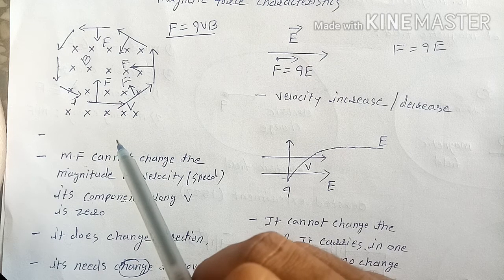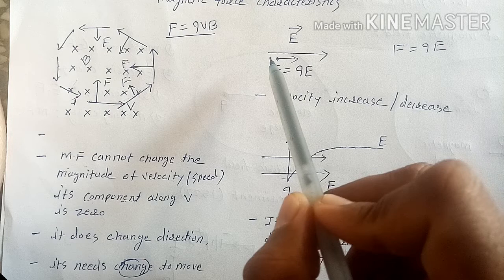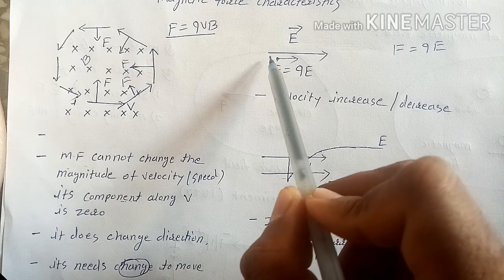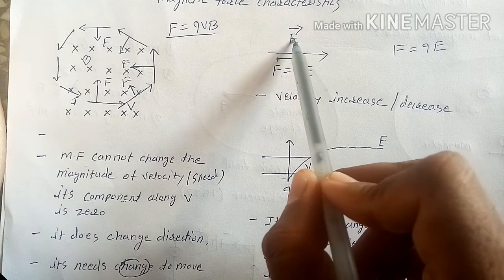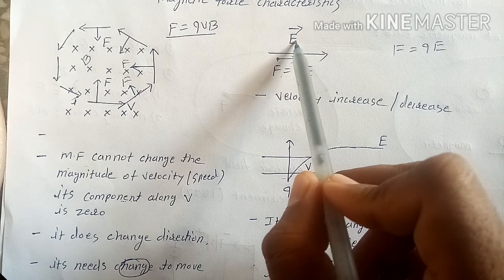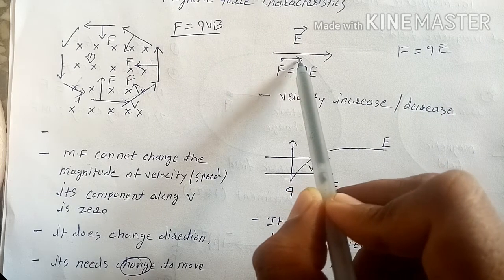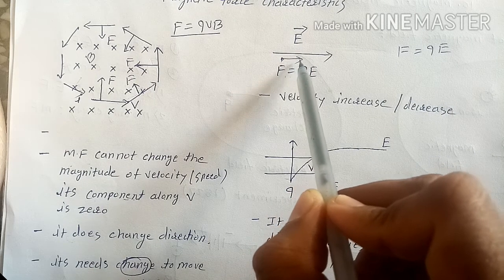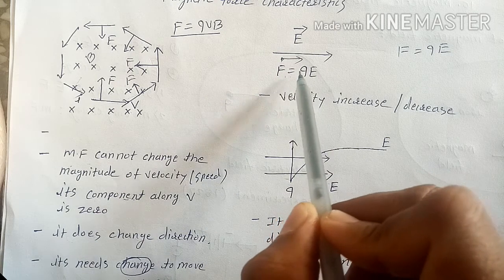This is what we have seen for the magnetic field. Now the electric field is there. If there is an electric field in this particular direction and there is a charge in it, the charge experiences a force, and the direction of that force is always the direction of the electric field.